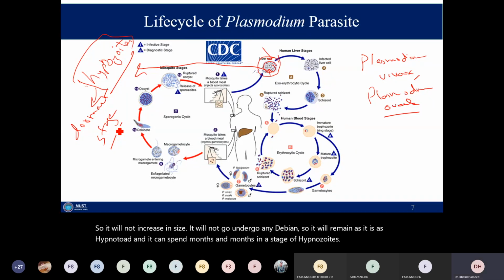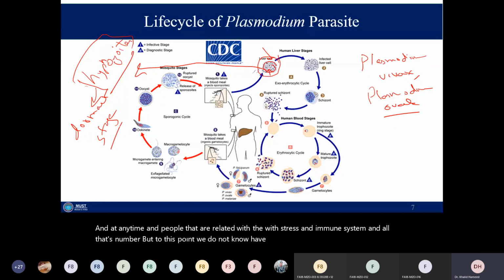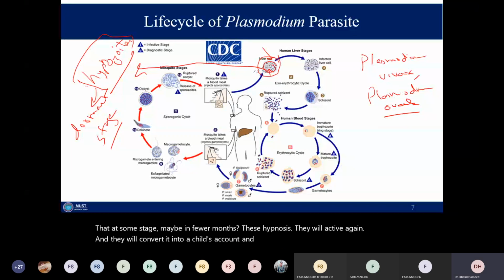At any time, people relate it with stress and the immune system and all that, but to this point we do not have the exact understanding of why this is happening. At some stage, maybe after a few months, these hypnozoites will become active again and convert into a schizont, undergo multiple divisions, undergo schizogony, and eventually start an active life cycle.